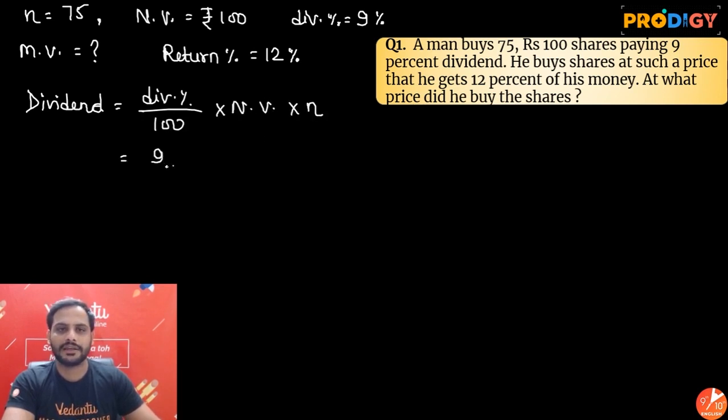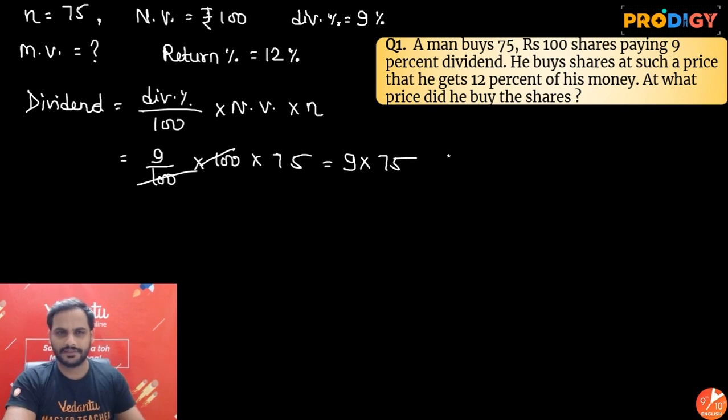So it will be 9 by 100 into 100 into 75. 100 and 100 got cancelled. Let's keep it as 9 into 75. If further required, I will multiply this. Now I know the return percentage formula, guys.